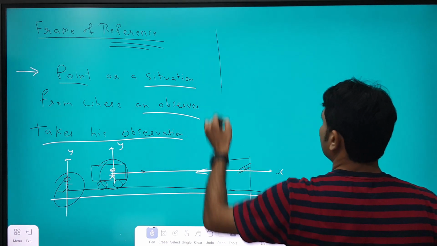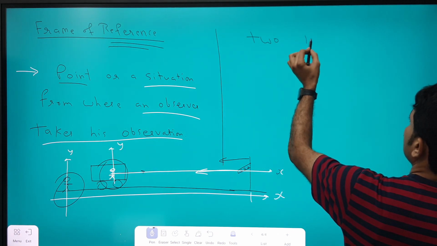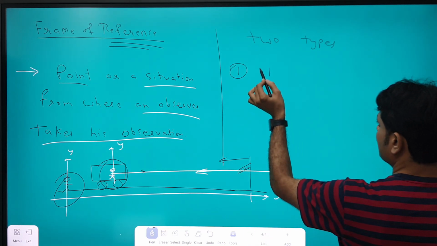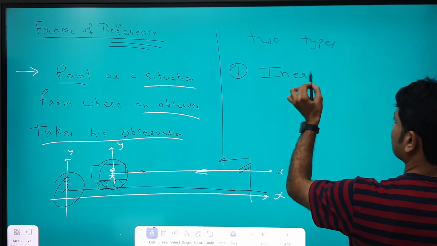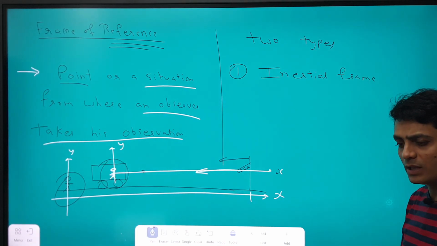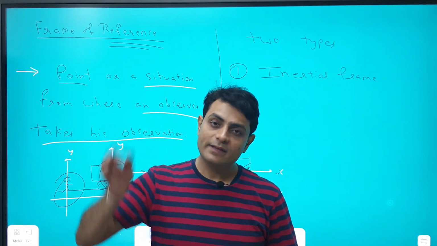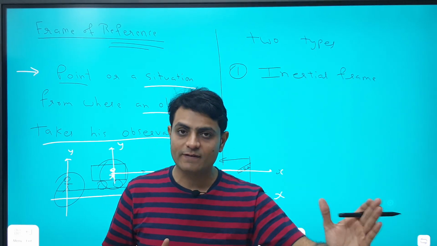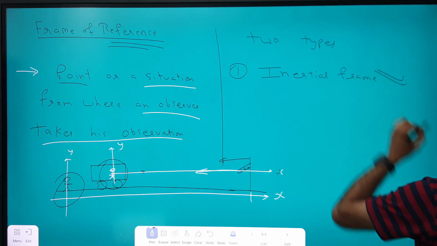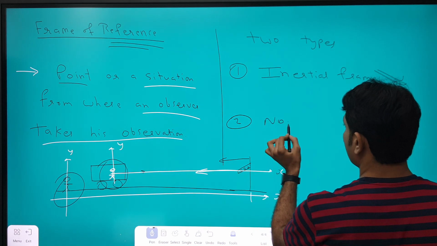Frames of reference are of two types. Number one is the inertial frame of reference. All frames of reference which are moving with constant velocity, or are stationary, are called inertial frames of reference. And the second one is the non-inertial frame of reference.